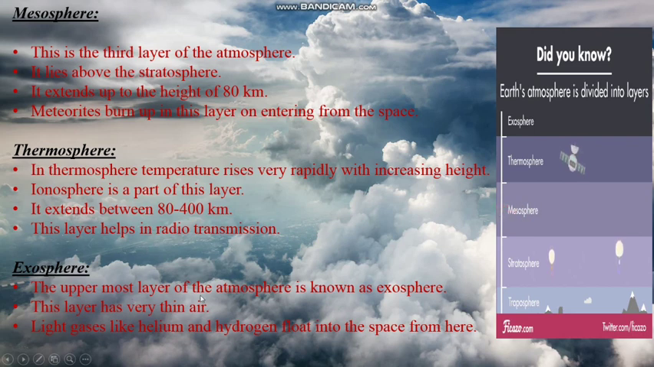Exosphere. The uppermost layer of the atmosphere is known as exosphere. So this layer is very thin. Light gases like helium and nitrogen float into the space from here.